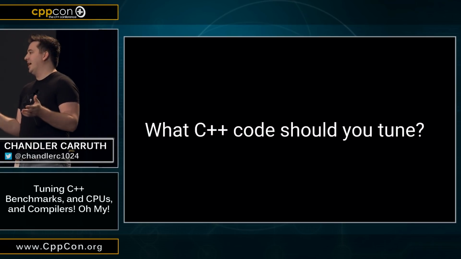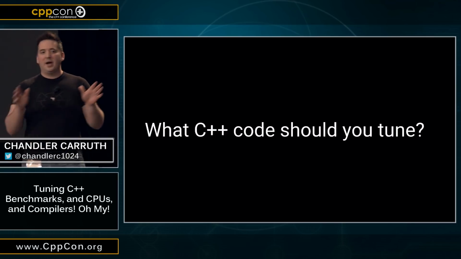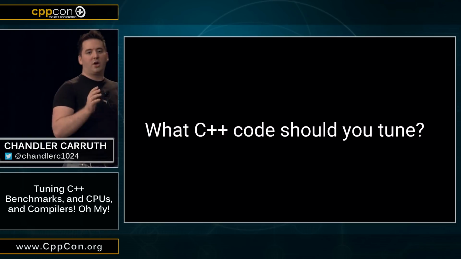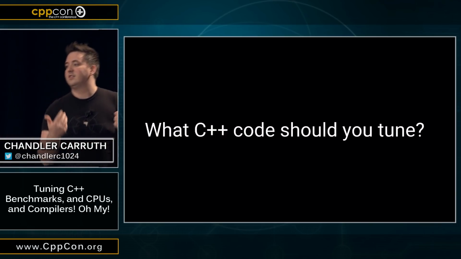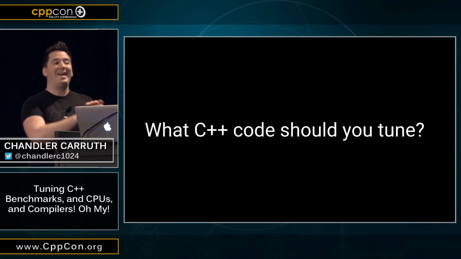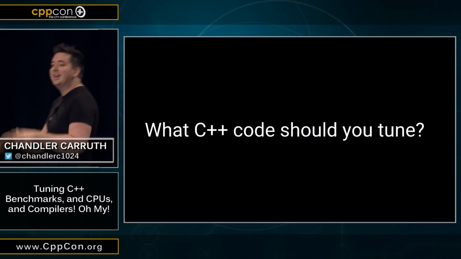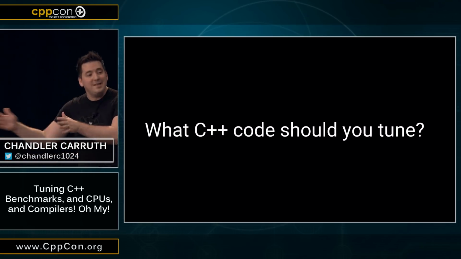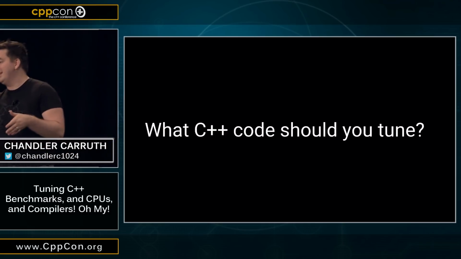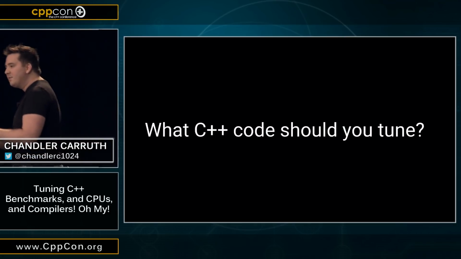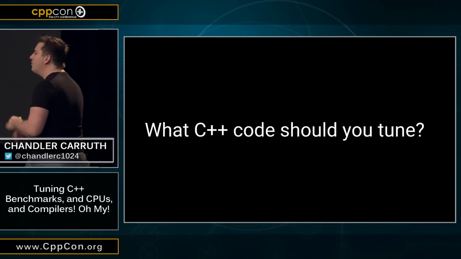Now, the first thing I've got to say, and I know this is a C++ conference, but Ken Thompson's code is actually what taught me that there was such a thing as beautiful C code. I had always thought that C code was terrible. What I didn't know was that I was looking at terrible C code. It's an easy mistake to make. Terrible C code is terrible. It's not because it's in C, it's because it's terrible code. Ken Thompson actually knew how to write beautiful C code. It was a wonderful experience.